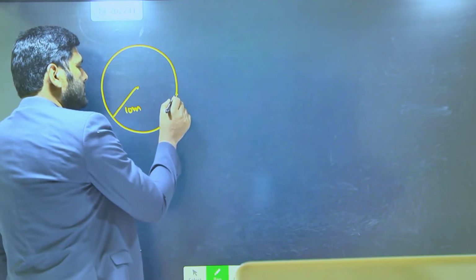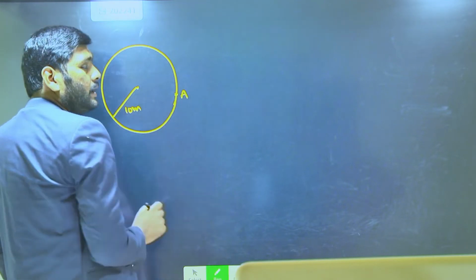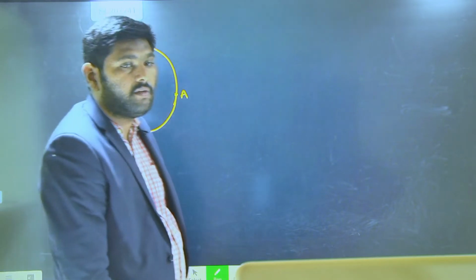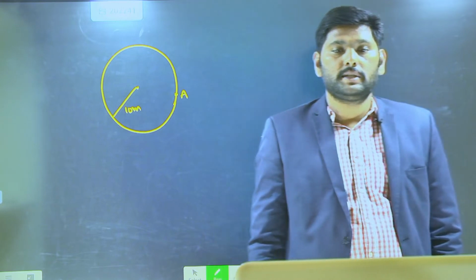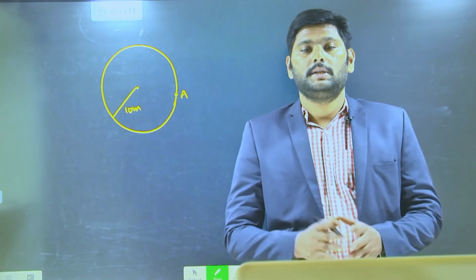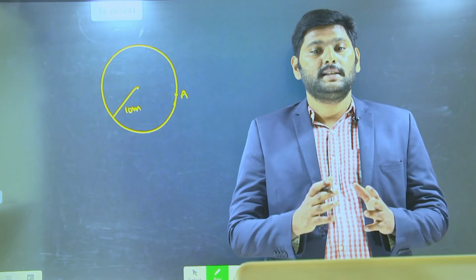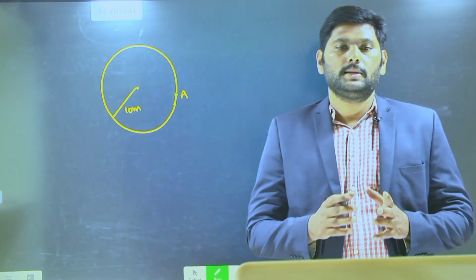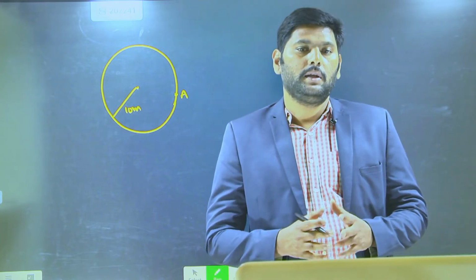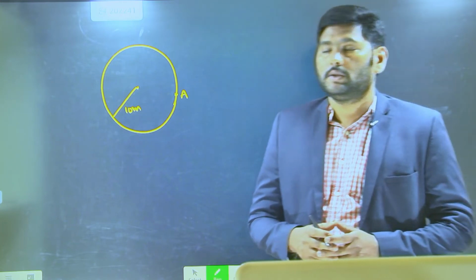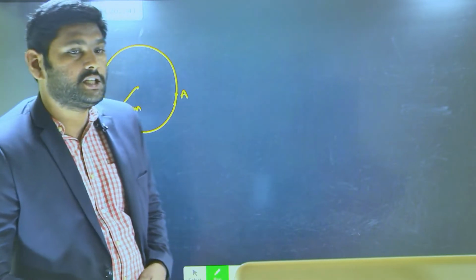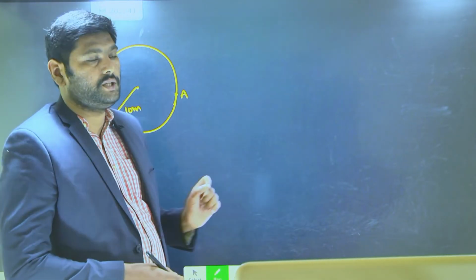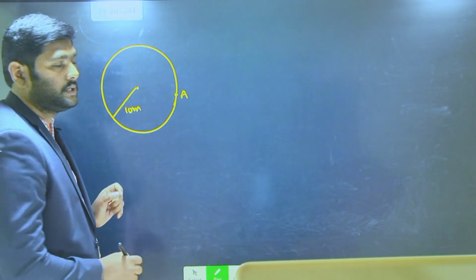Look here. Let us take that the person started here at A, and he completes one cycle. When he completed one cycle, what is the distance traveled by the person? What is the displacement traveled by the person? So look here, the distance and displacement I am asking for one complete rotation. Let me take distance first. Distance I am representing with the letter S.